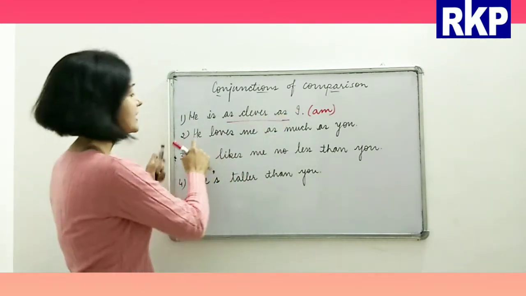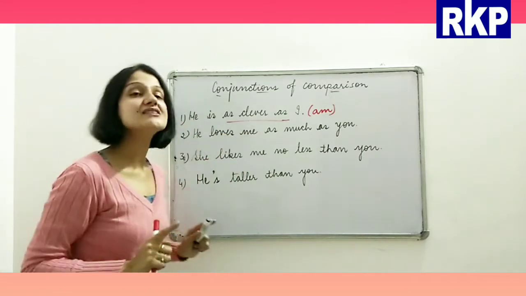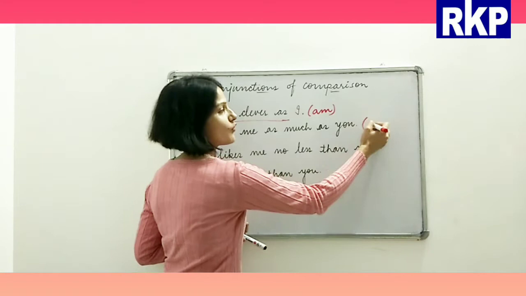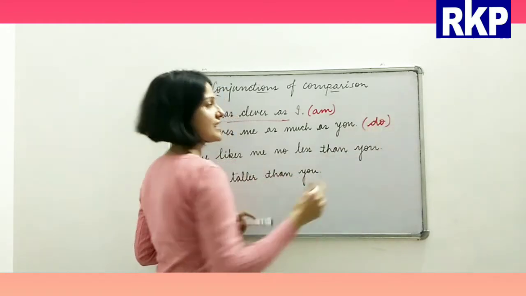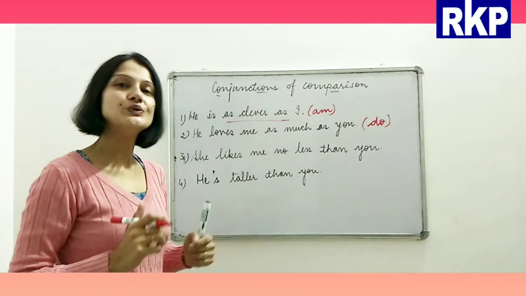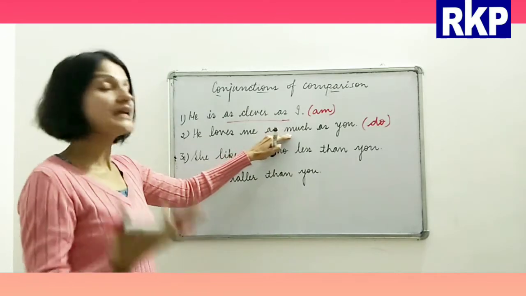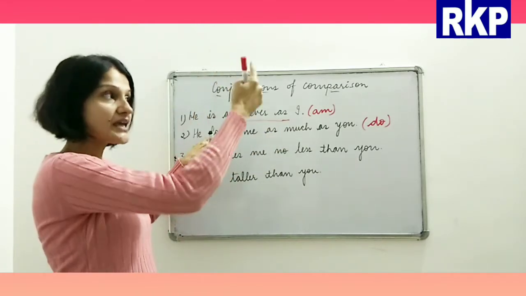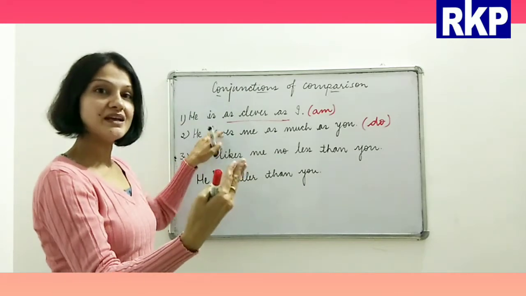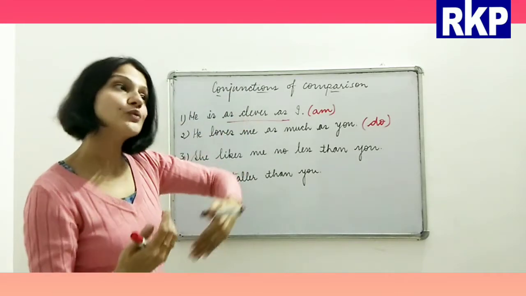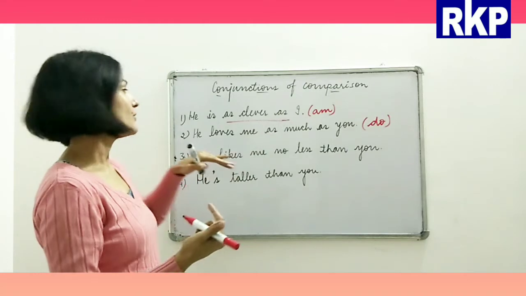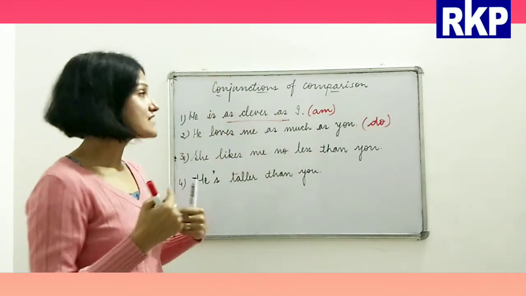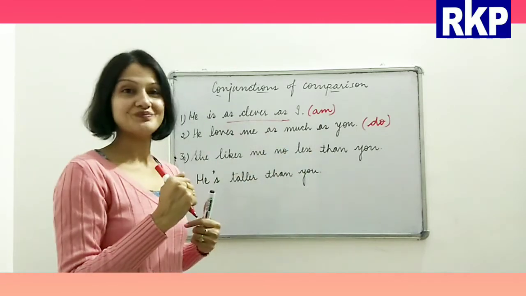All right, he loves me as much as you. Now again here, what is implied? Do. As much as you do. So here, what do we mean actually by this sentence? He loves me. I am talking to somebody and we are talking about a third person. So I am saying he loves me as much as you.